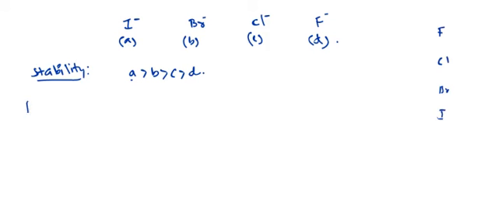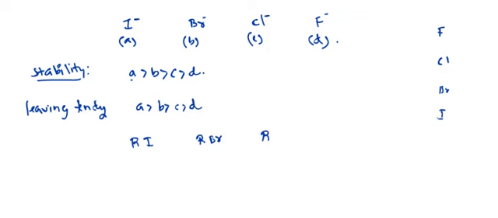Now which will have the more leaving tendency? Iodine will have more, because iodine is more stable. For example, here I have taken alkyl halides like this. Where will we observe more rate of nucleophilic substitution? In the case of RI we will observe more rate.